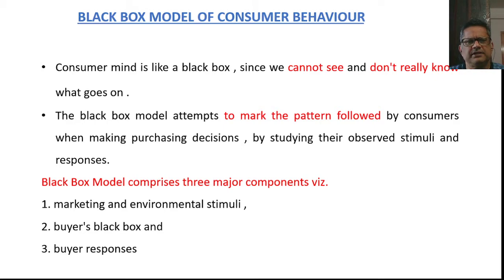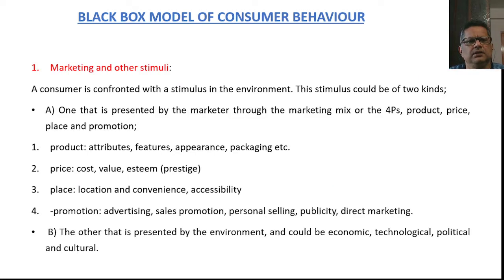Essentially, the black box model comprises three major components. One is marketing and environmental stimuli. The second one is the buyer's black box, that is the buyer's mind. And third is the buyer's response to a particular stimulus. So the first one, marketing and other stimuli, is something like this.